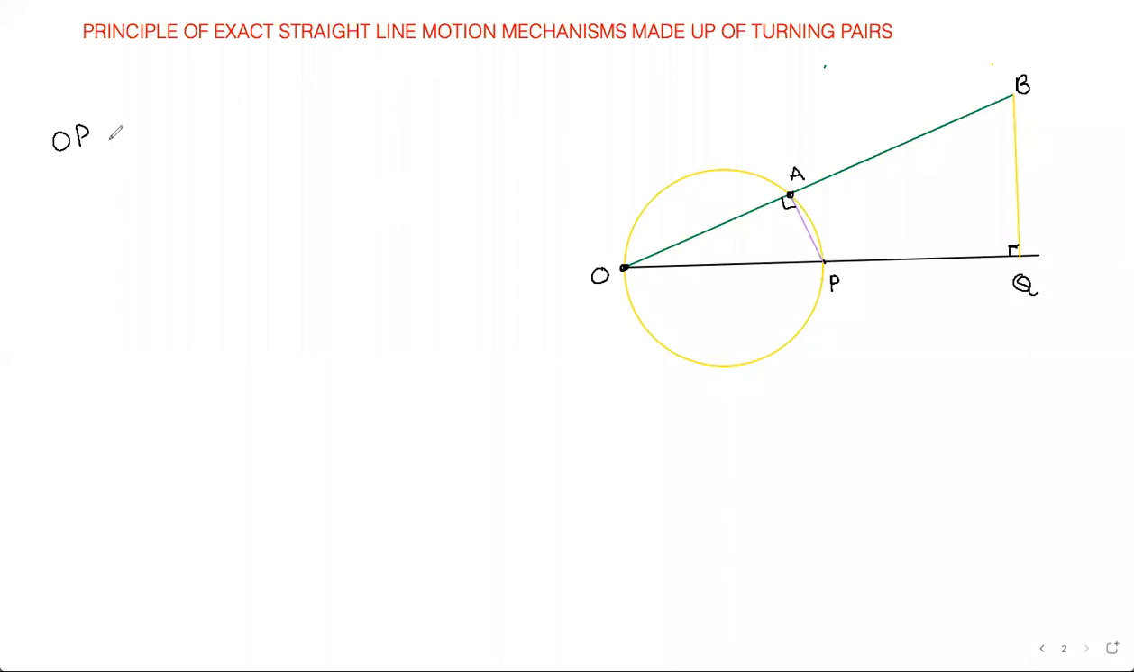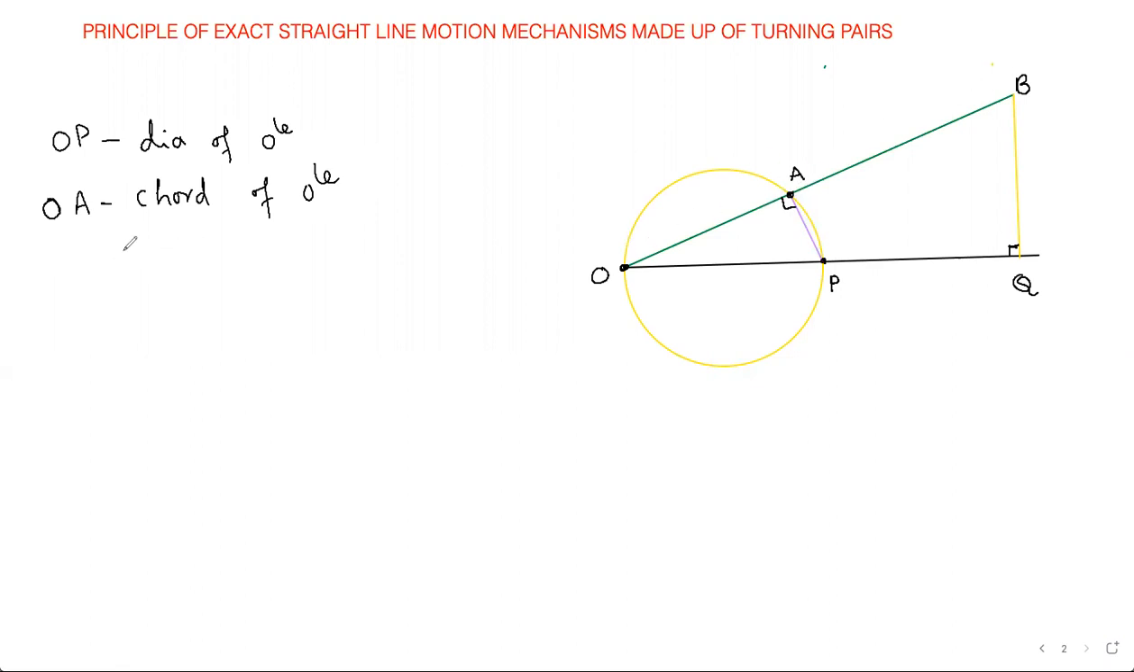OP is the diameter of that circle, and OA is a chord of the circle. OB is an extension of OA, and you can see that you are connecting point A to point P. This is also a chord, and it is perpendicular to OB.